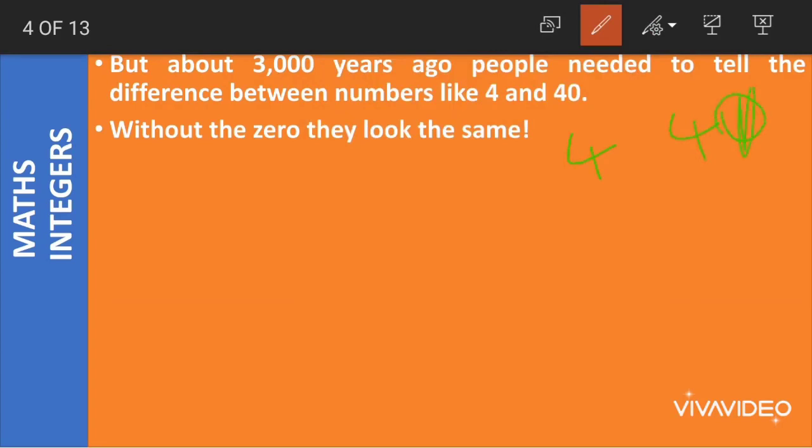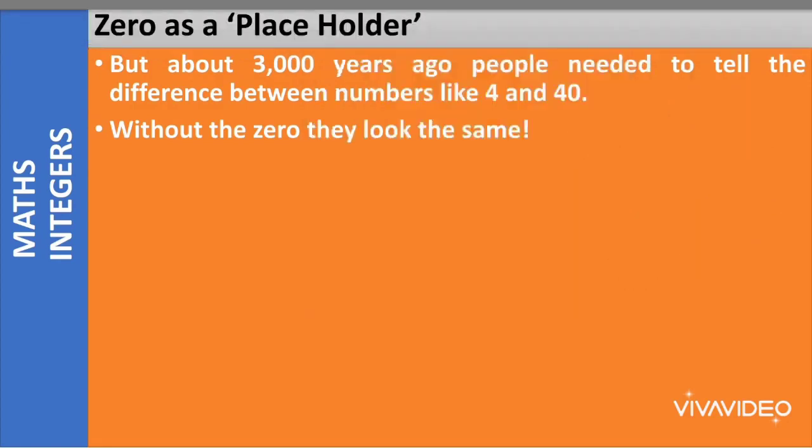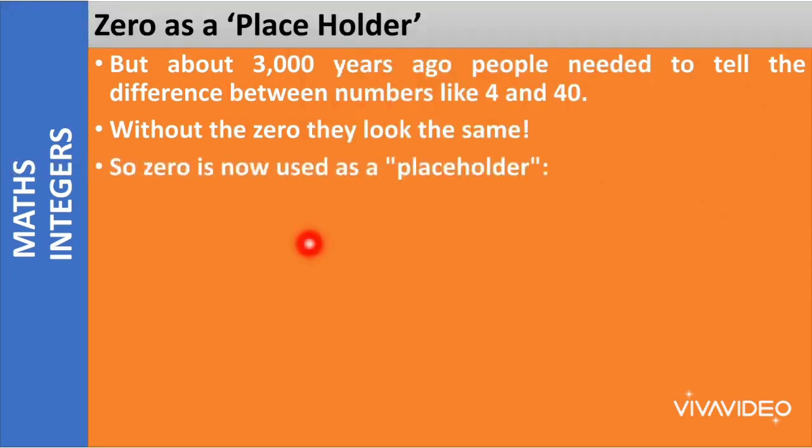Now take these two numbers, 4 and 40. If you remove 0 from this 40, what will you be left with? You will be left with 4 and 4. Now is there any difference between these two numbers? No, right? Both are 4s. So what they are saying here is that without 0, the numbers would look the same. So 0 is now used as a placeholder. This was about 3000 years ago.